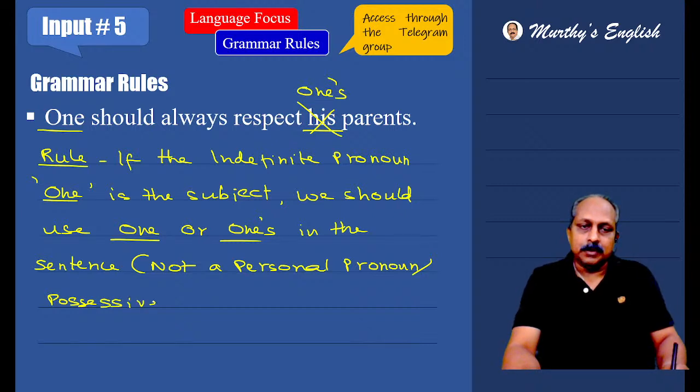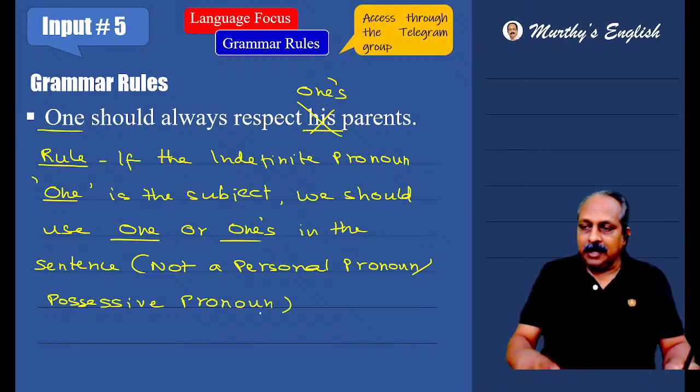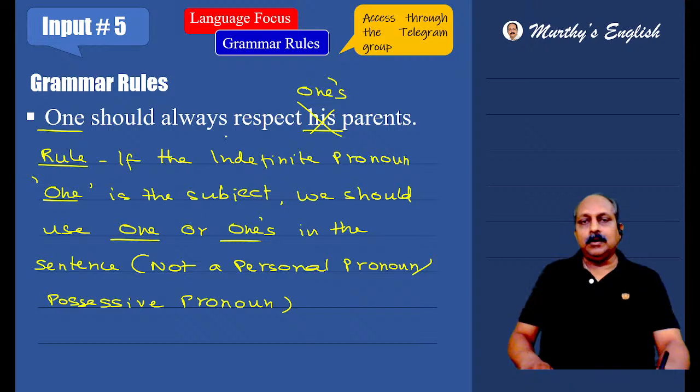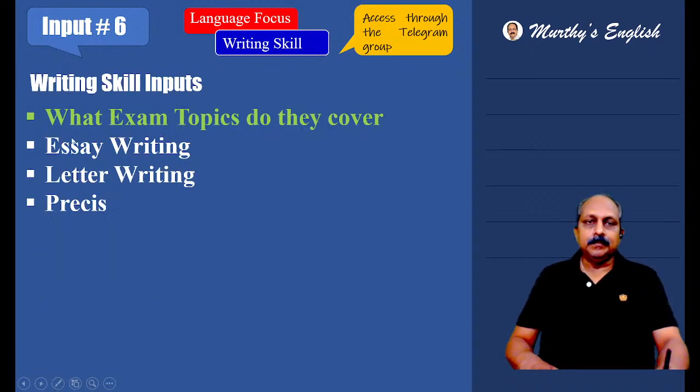We cannot use them. Here, possessive pronoun, not correct. We have to use one or ones. Another example: one should not forget what he has to do. Wrong. One should not forget what one has to do. Very important rule you have to remember.